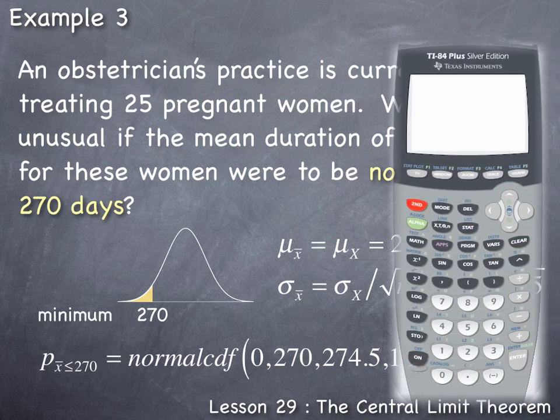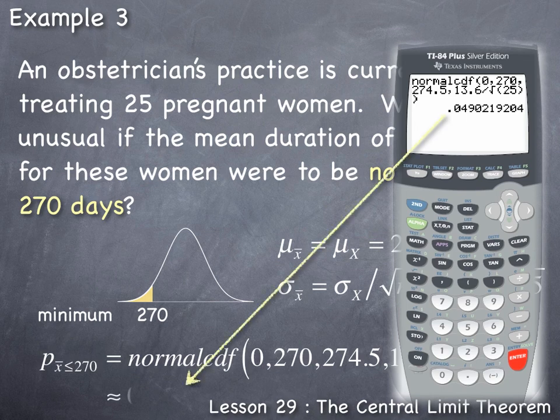On the TI-84 calculator, we can press second, DISTR, arrow down to find normal CDF, press enter, and then we enter 0, comma, 270, comma, 274.5, comma, 13.6, divide by second square root, 25. Close parenthesis, enter. And here we find the probability rounds off to about 0.049.